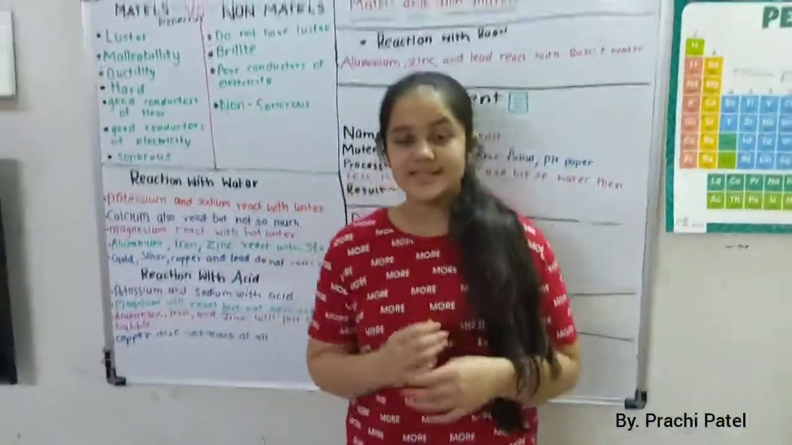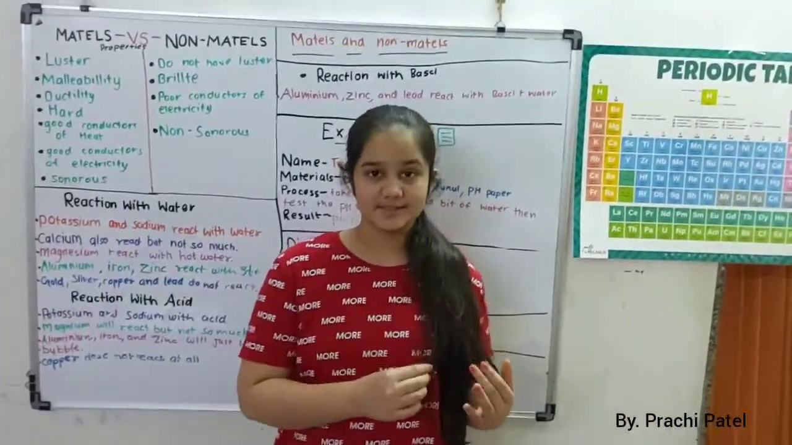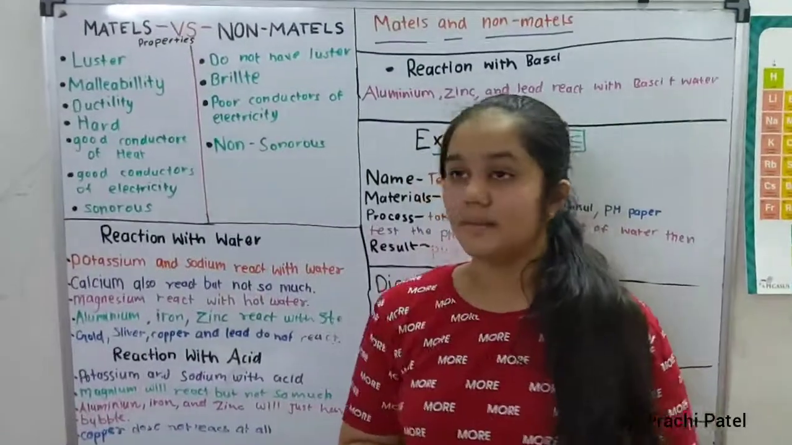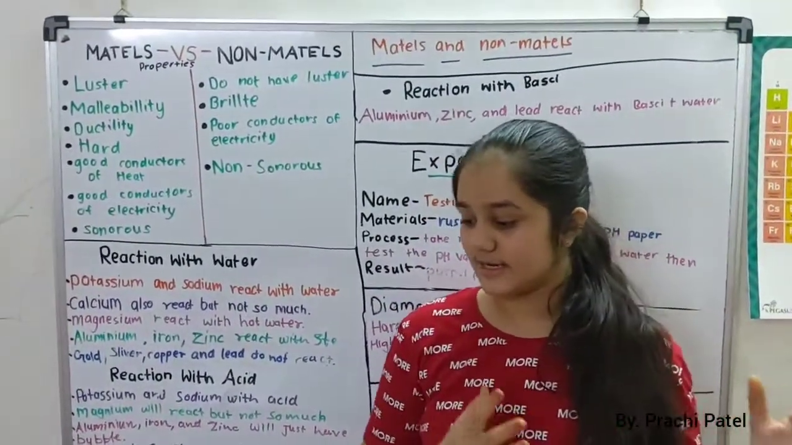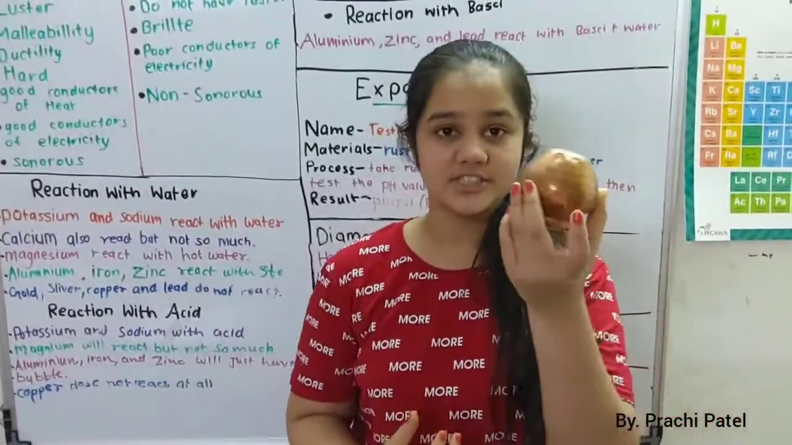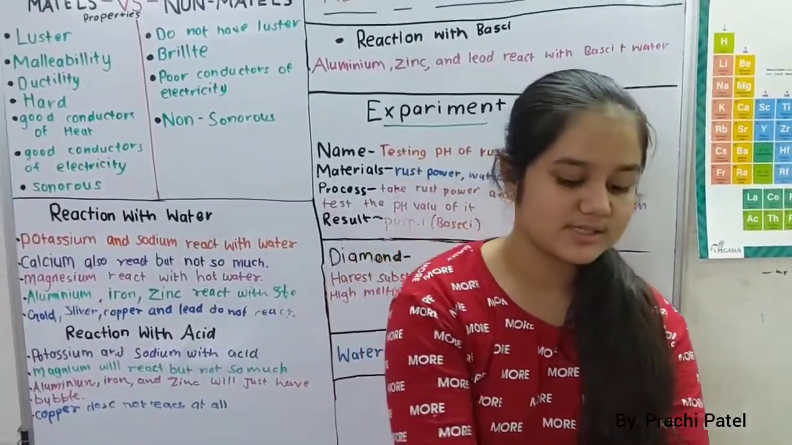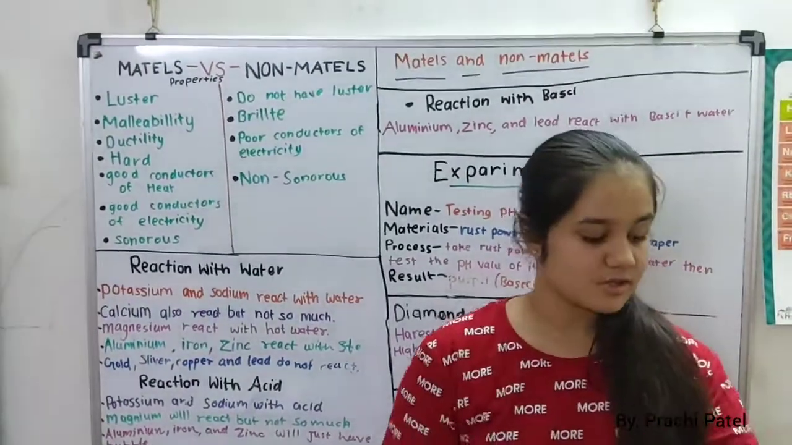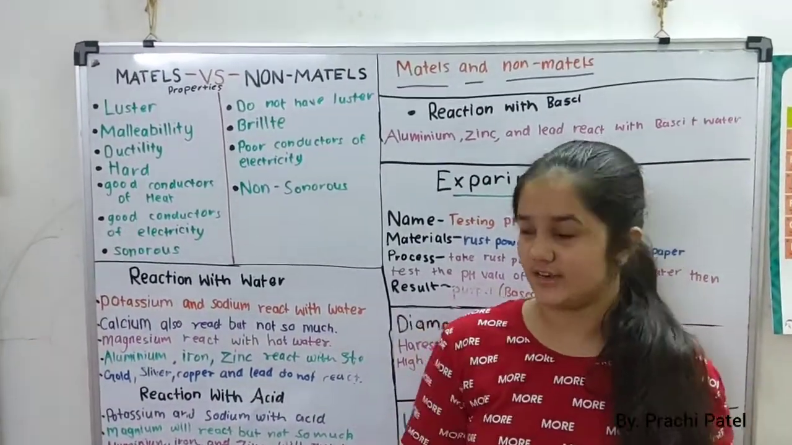Now, let's start with the properties of metals and non-metals. So, properties of metal. One of them is luster. Luster is basically a shine. You can see a certain shine on this, on this one, also on this one. So all metals have a certain shine.